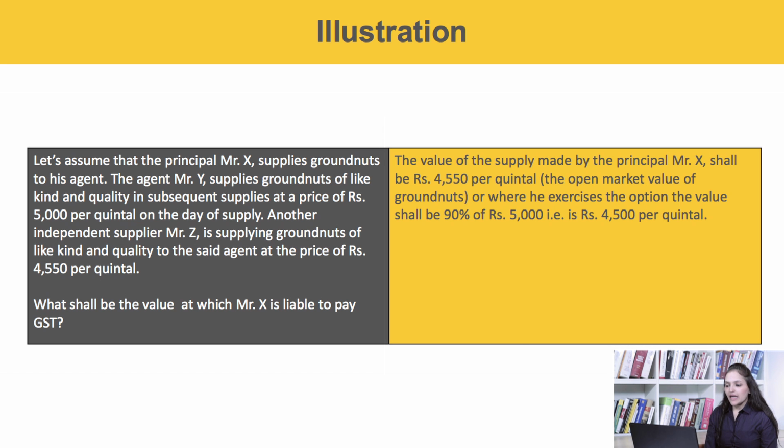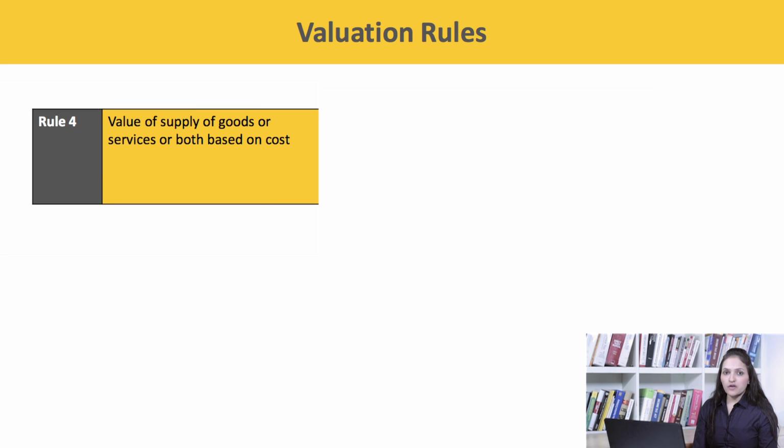The value of supply made by the principal Mr. X shall be 4,550 per quintal, that is the open market value of the groundnuts, or where he exercises the option, the value shall be 90% of 5,000, that is 4,500 per quintal. Now rule 4, value of supply of goods or services or both based on cost.